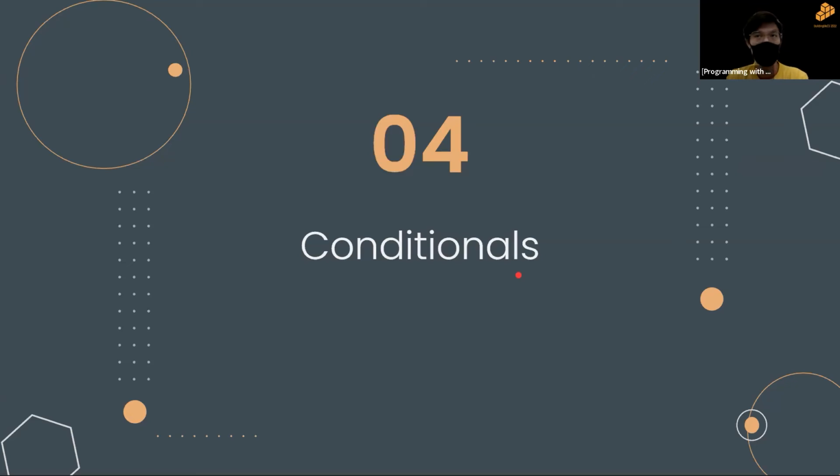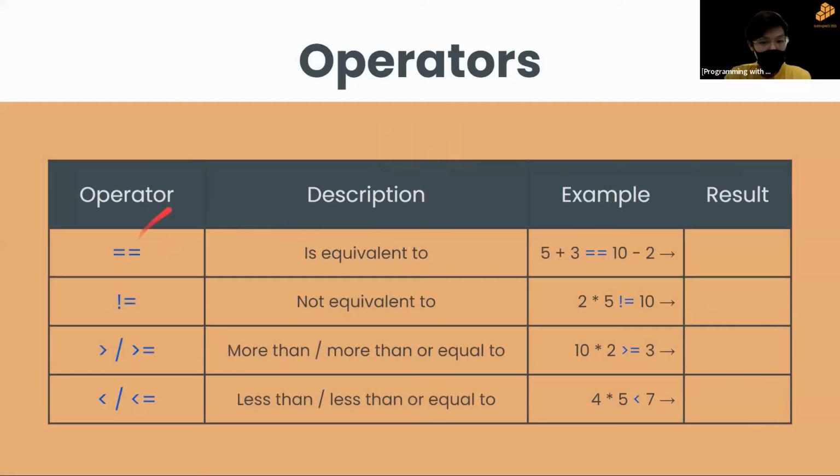Before I go through the conditions, we need to know some operators first. So first we have these four, the very basic ones. We have equals equals. And like Ling Song mentioned, the things on the left-hand side are exactly how you would write them in C++. First we have equals equals, which means is equivalent to.